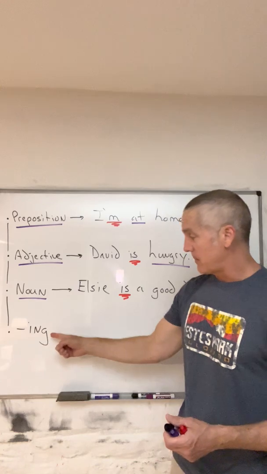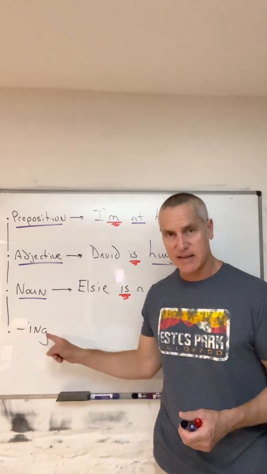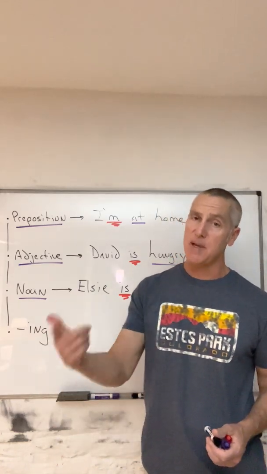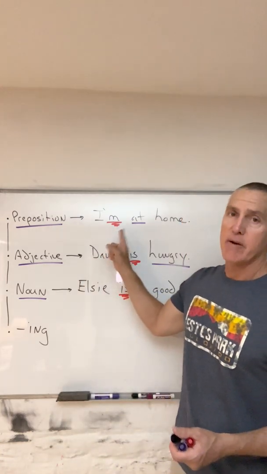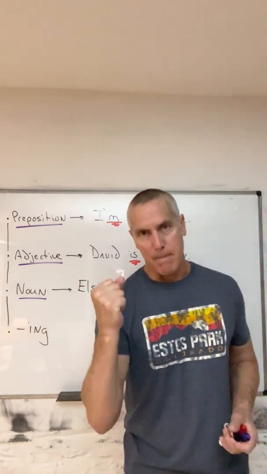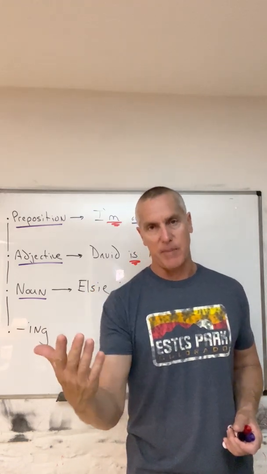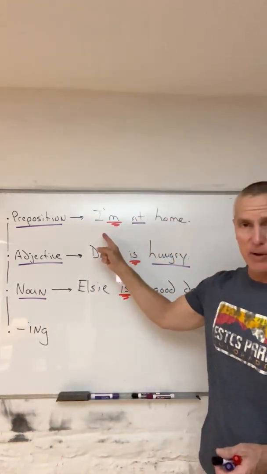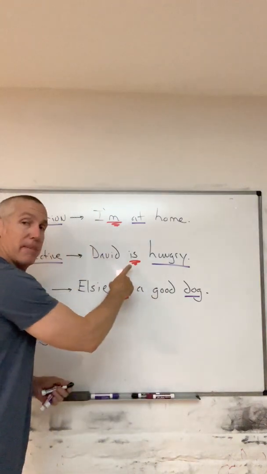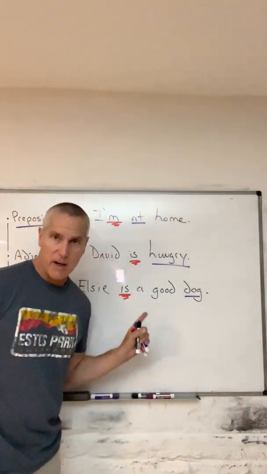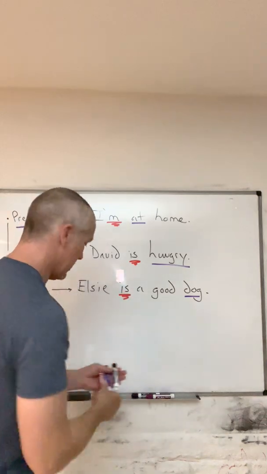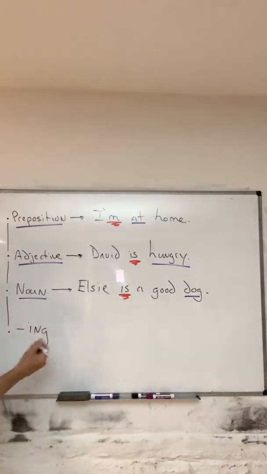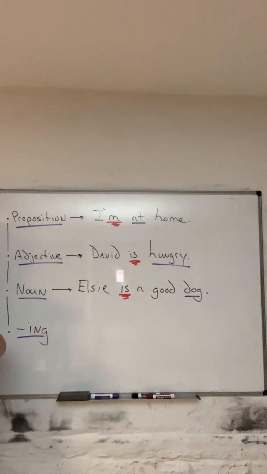Remember, when it has a progressive verb, that's the main verb, and the verb be is the auxiliary verb. Here, that's the main verb. What does that mean? Main verb, verbo principal. Right there, that's the main verb. Right here, that's the main verb. But with ing, the verb be is the auxiliary verb.